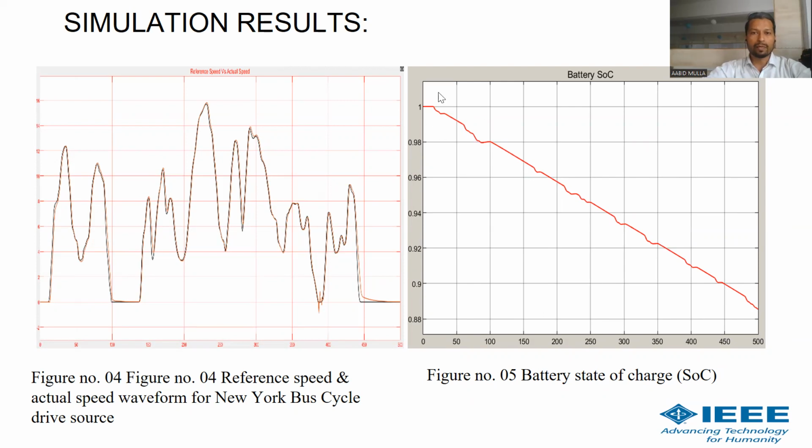Also here you can see I have shown the state of charge of the battery. Initially the state of charge of the battery is 1, which means 100%, because it is not utilized. But once the utilization is going on, as the utilization increases, the state of charge of the batteries goes on decreasing, and here you can see the state of charge of the battery is approximately 89%. So from that we can say, as the utilization of the battery increases, the consumption increases, and the battery state of charge goes on decreasing.